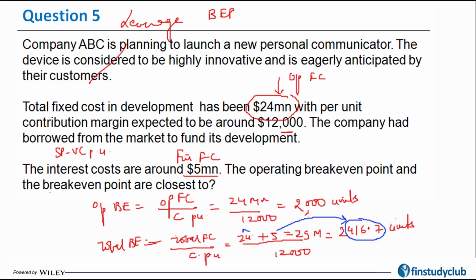Another question which is pretty famous is, can the operating break-even ever be more than the total break-even? The answer clearly is no. At max it could be equal to the two. Generally operating break-even is going to be lower compared to the total break-even because operating fixed costs tend to be lower than the total fixed cost.